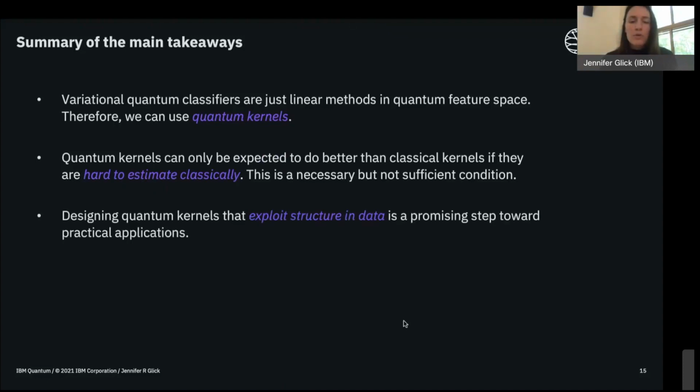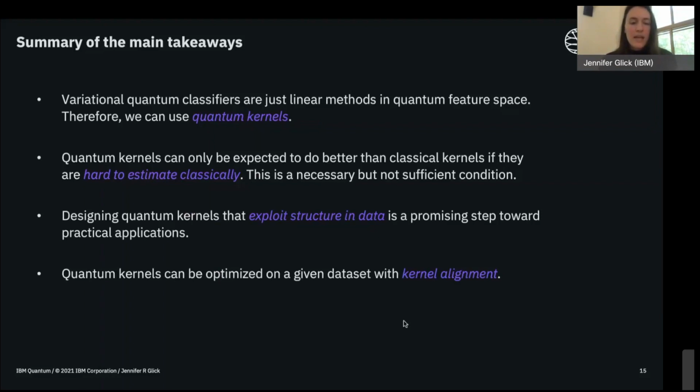And so one approach to addressing this next question of how to make these practically useful is trying to design quantum kernels that take advantage of structural insight in your problem. In particular, in this lecture, we discussed group structure in data, a simple example of a data set that has that kind of structure, and how to think about building a quantum kernel in that framework to exploit that structure.